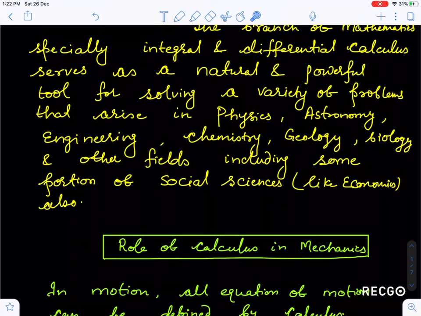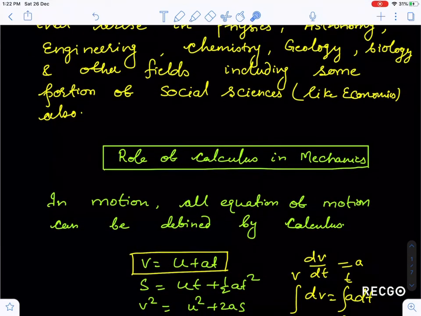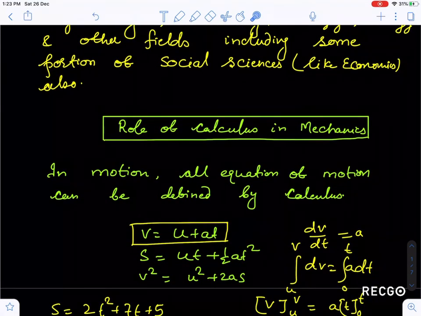So what is the role of calculus in mechanics? You all know that mechanics starts in class 9. Mechanics starts with the motion chapter. All equations of motion, like v equals u plus at and s equals ut plus half at square, can be derived with the help of calculus. Let me tell you some examples so that you can understand the equations of motion with calculus.